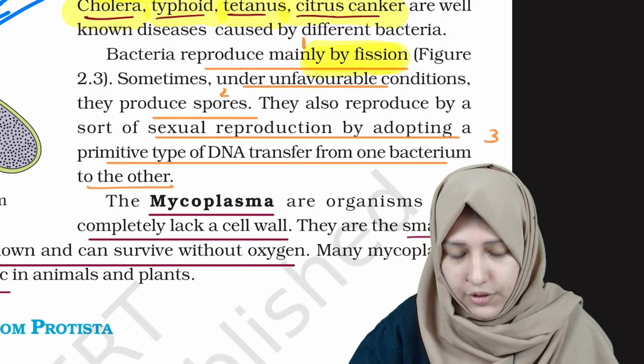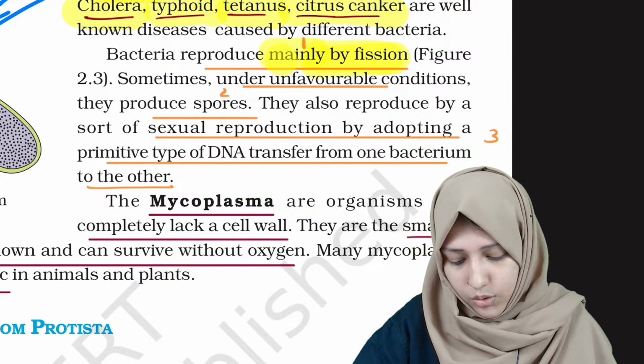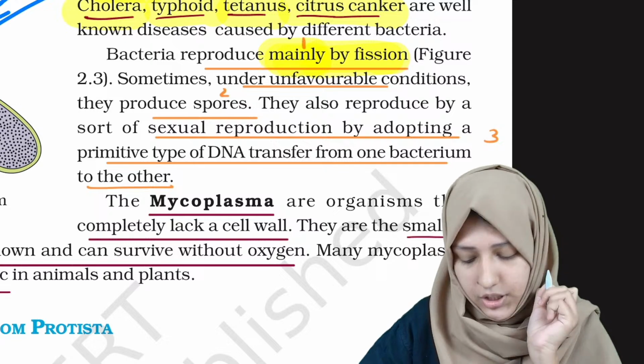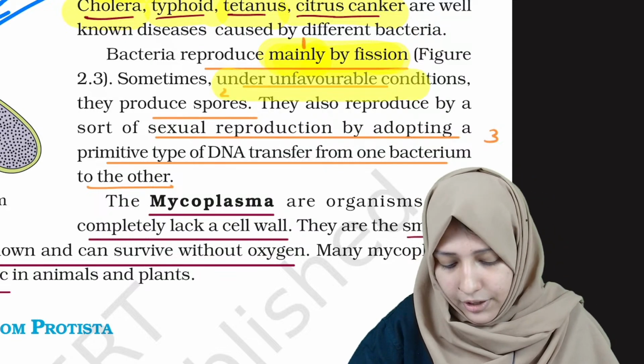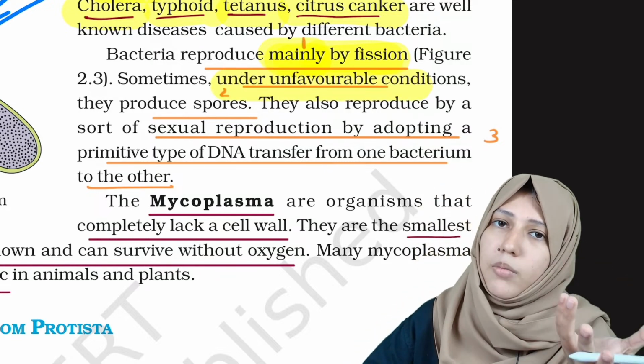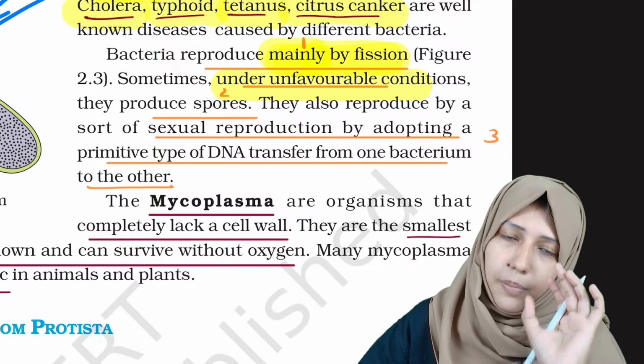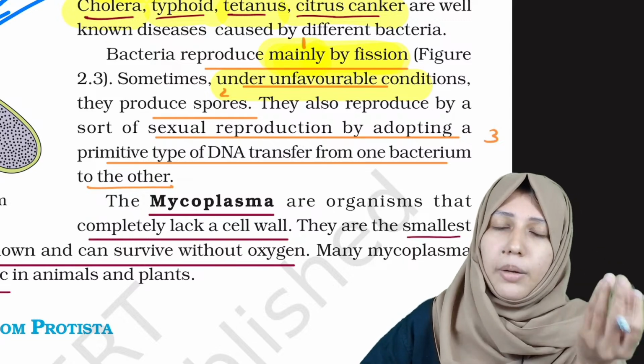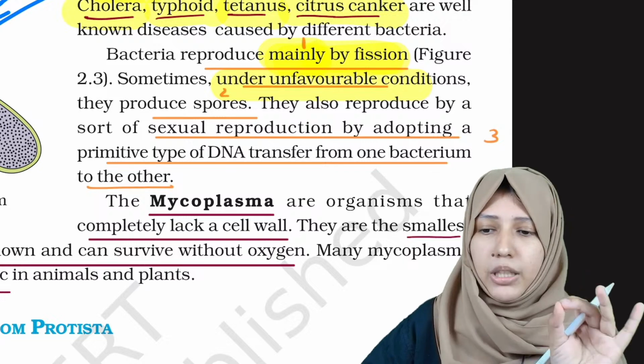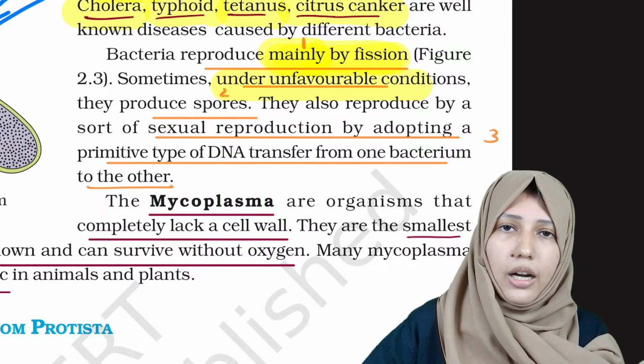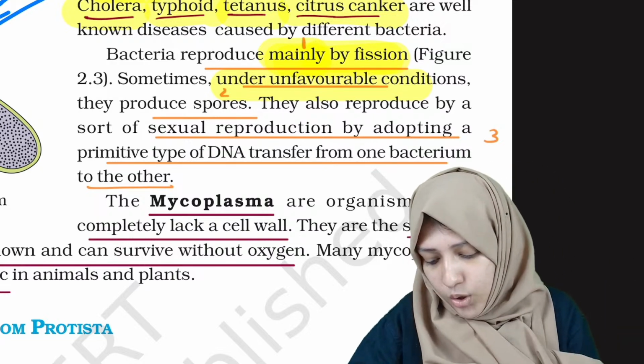Fission is the process of their reproduction. Mainly, you should note the word, mainly by fission. And under unfavorable conditions: favorable conditions mean the organisms can reproduce, but under unfavorable conditions, where they can't reproduce, they have to produce spores.